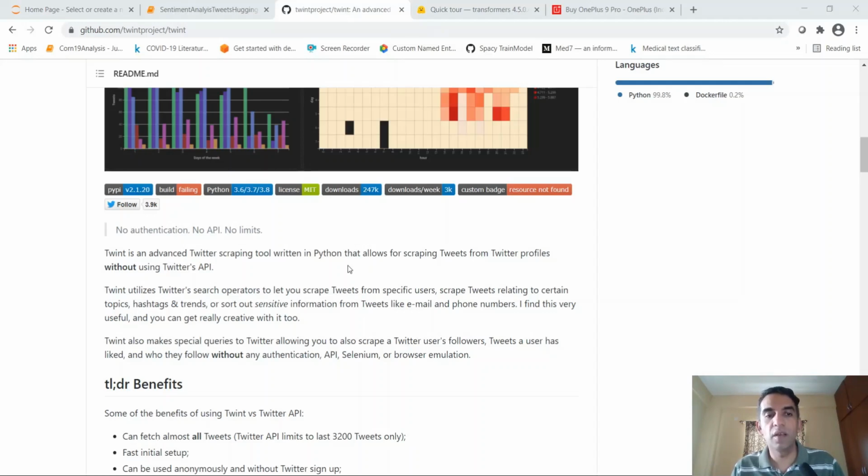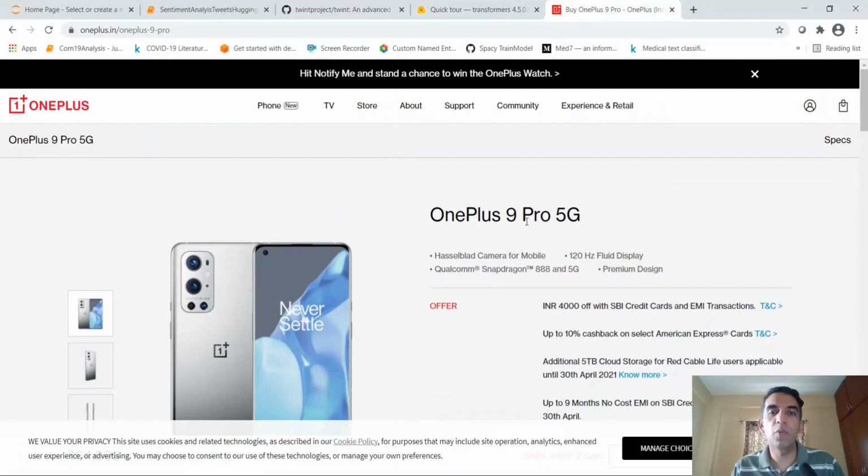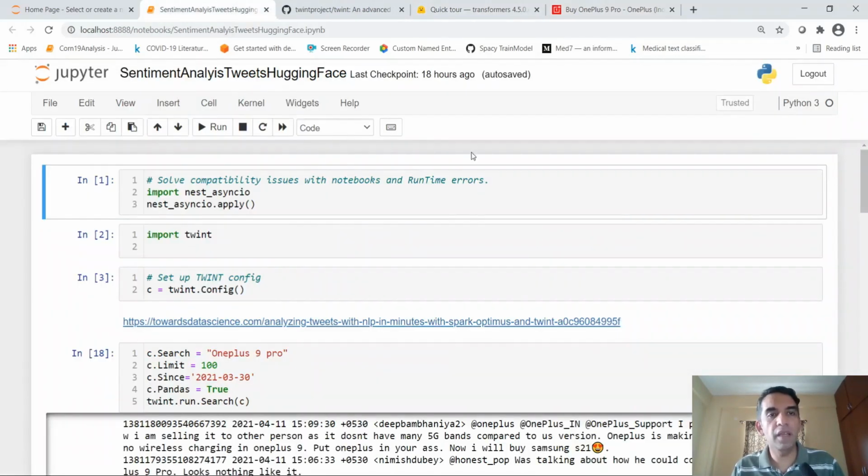from Twitter. And what I'm interested in here is tweets related to the OnePlus 9 Pro, which is a mobile phone launched by OnePlus recently. So I'm going to look at certain tweets about this phone and then try to do some sentiment analysis using Hugging Face transformers. Let's go to our notebook directly.